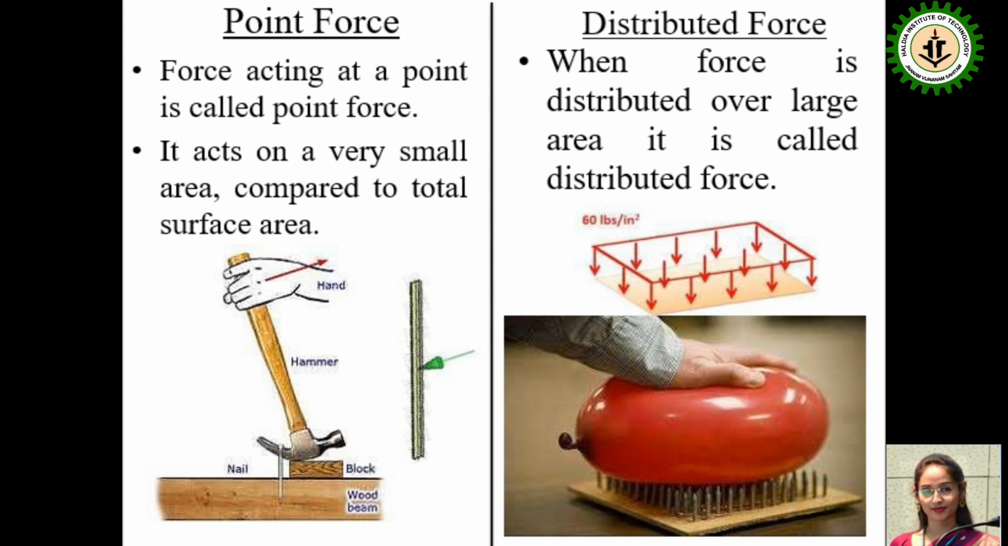Similarly, we can also see an example of distributed force from this picture. What is distributed force? When force is distributed over a large area, it is called distributed force. Like you can see in the image here, when a balloon is pressed on a bed of many nails, it doesn't rupture easily. But if you push a pin through that balloon, it will burst immediately. So the force applied as a point force will burst the balloon, whereas in this picture the force is distributed through the nails, and it is called distributed force. The force is distributed among all the nails while applying on the balloon.